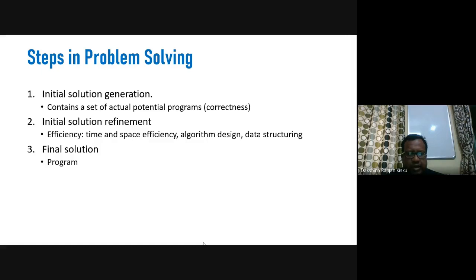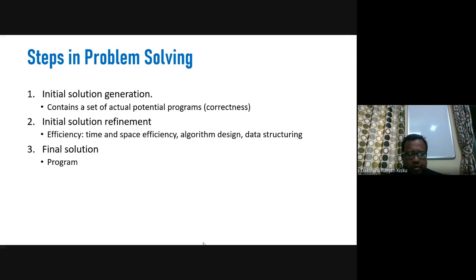Okay, or some kind of low level programming language. But since we are talking about the C programming language here, and since you are familiar with it, you can use C or some other high level programming language to transform the selected algorithm in the refinement step into the program. Okay, so programming is nothing but the implementation of the algorithm.